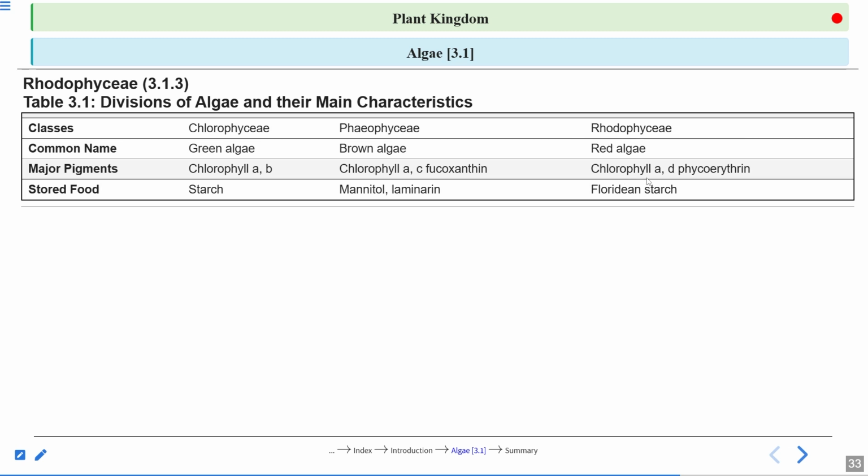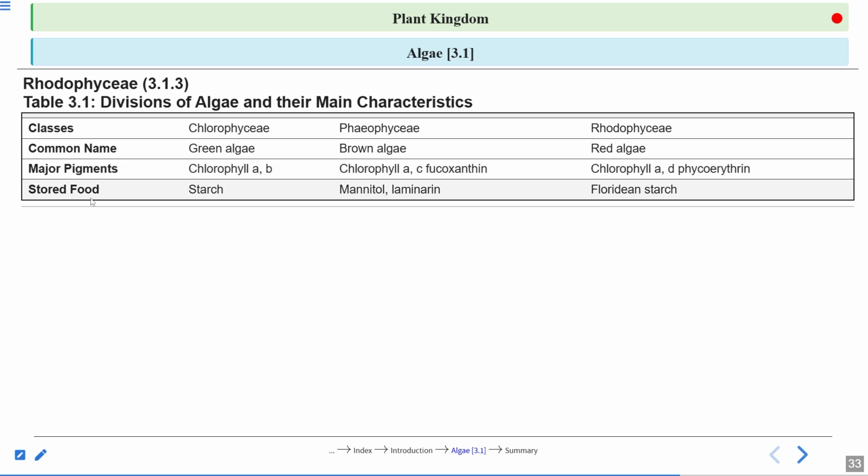Rhodophyce, a and d. So here you can see a, b; a, c; a, d. So this you must remember: a is common in all three, but b, c, d is the next type of chlorophyll. Phycoerythrin is the red pigment, and due to this pigment the algae look red in color.